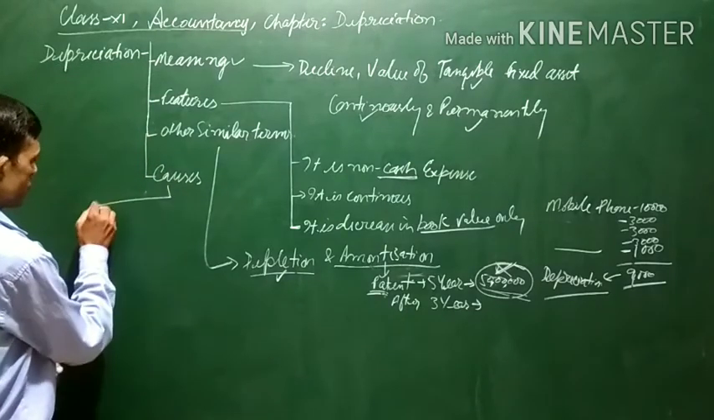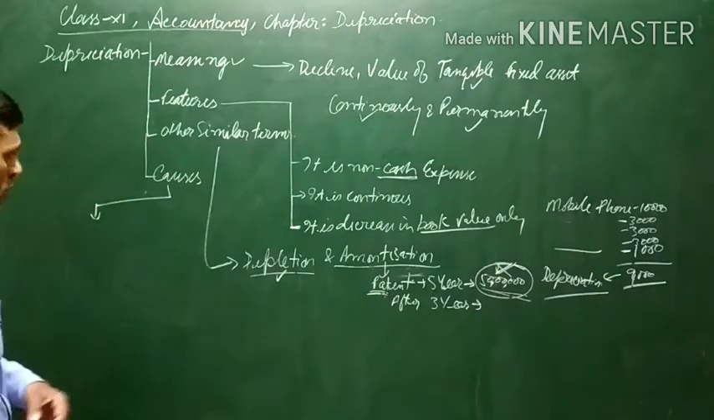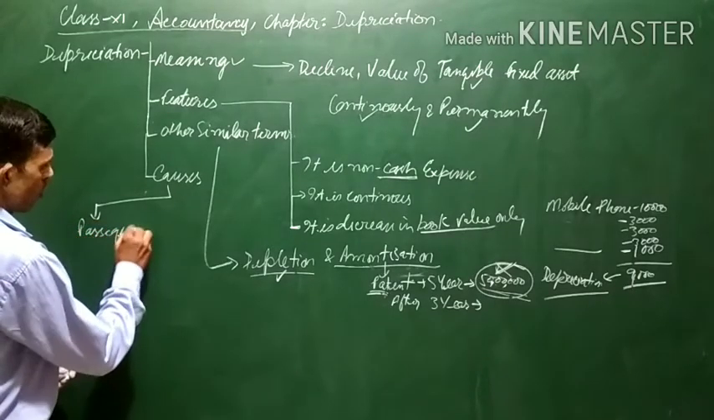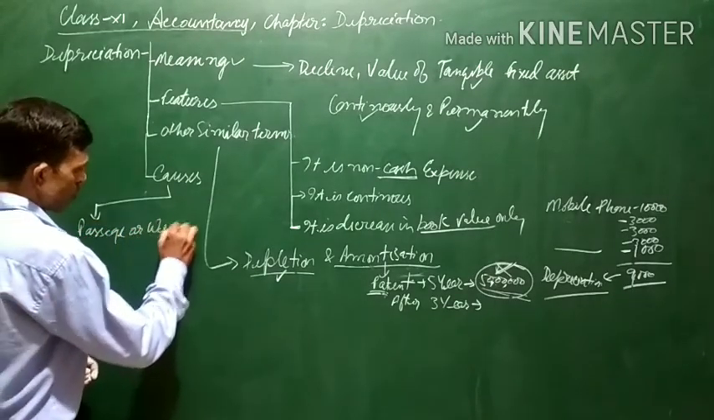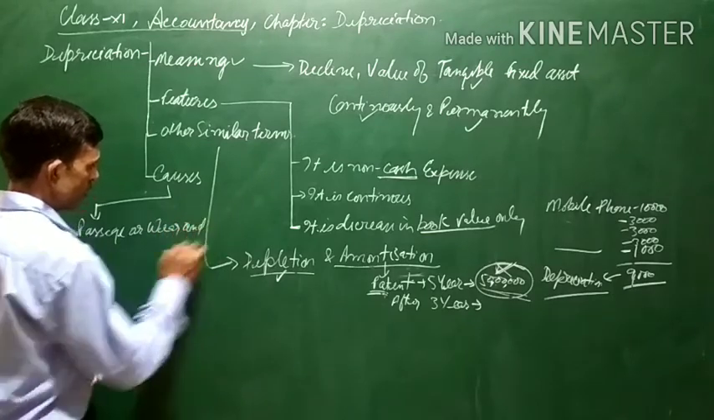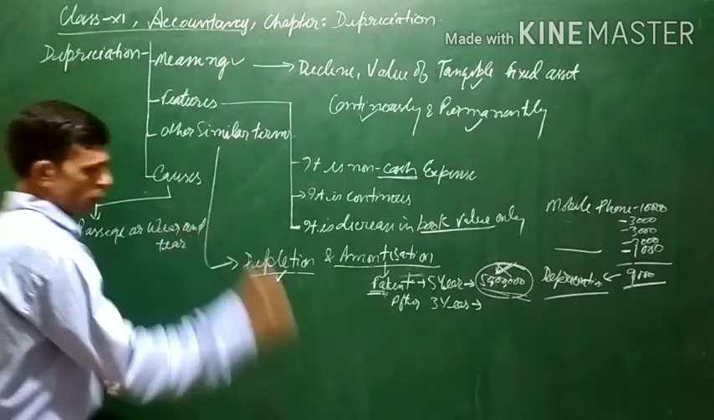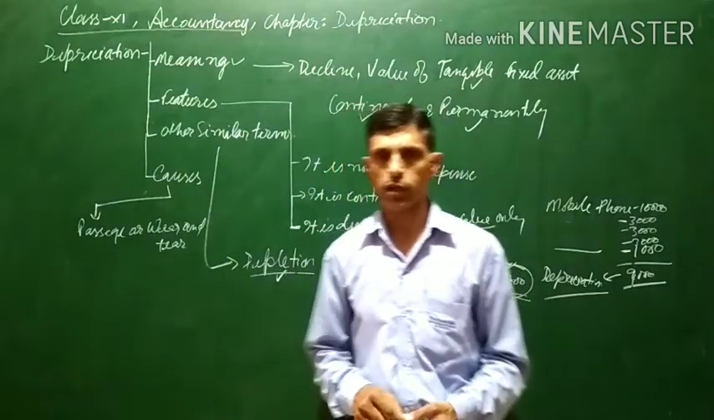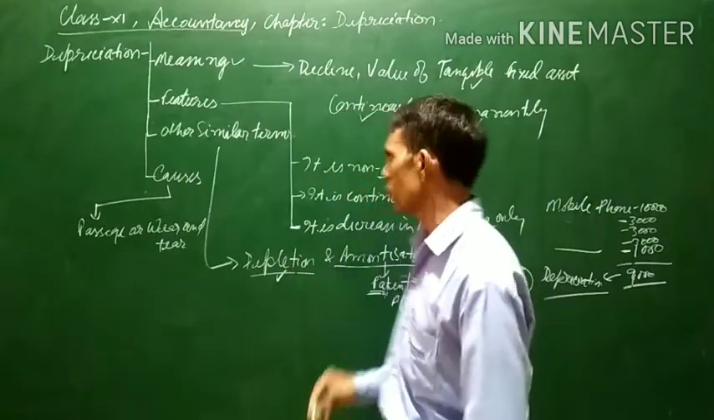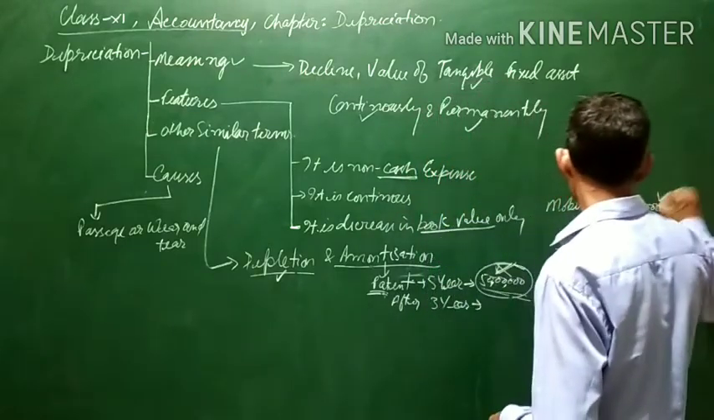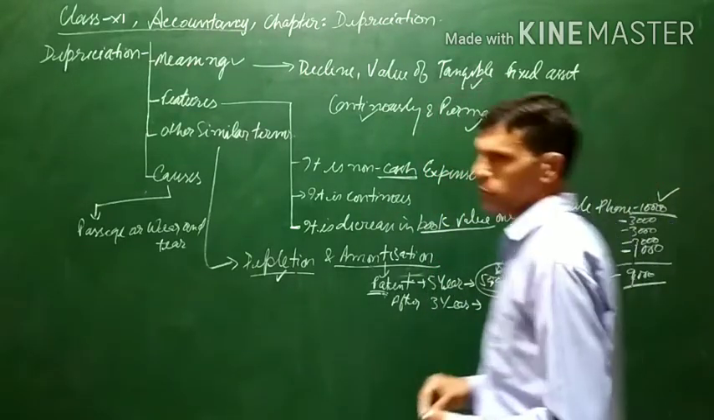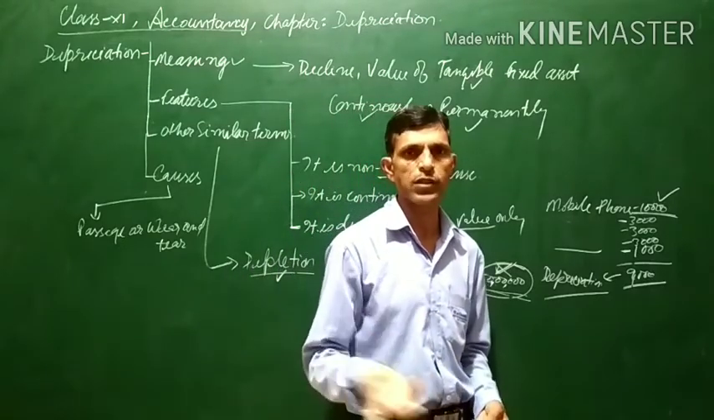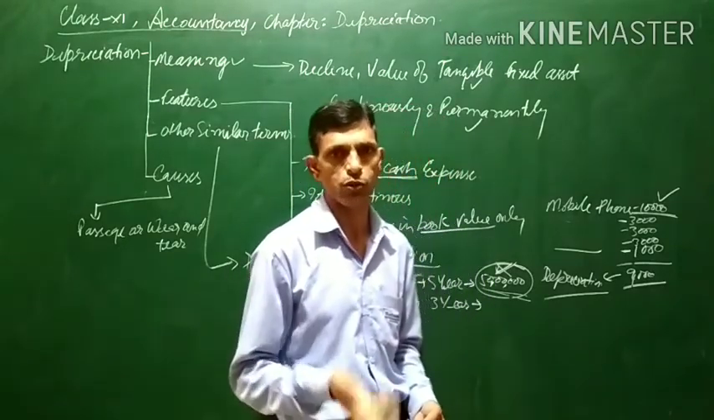Causes of depreciation. First, there is the passage of time, or wear and tear. With the passage of time, there is a decrease in the value of assets. Suppose you have purchased a mobile phone of rupees 10,000, and you did not use the phone for 4 or 5 years, or 1 year, or even 1 month, or a few months, also 6 months.